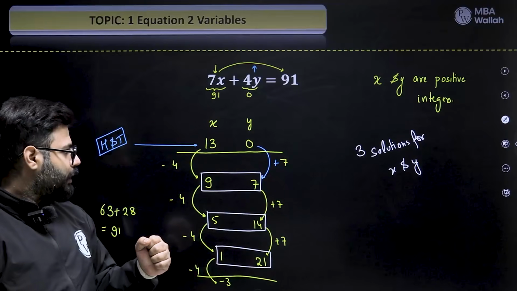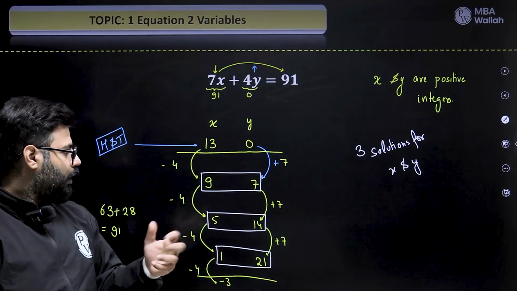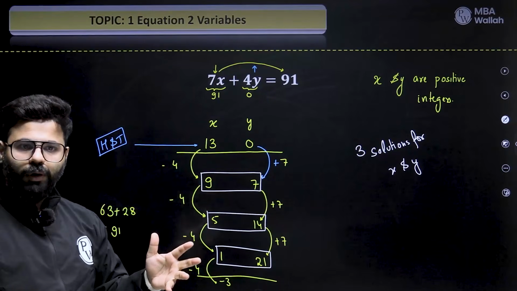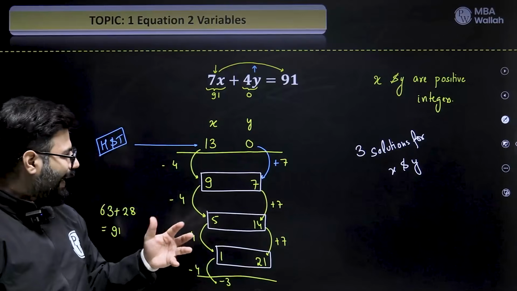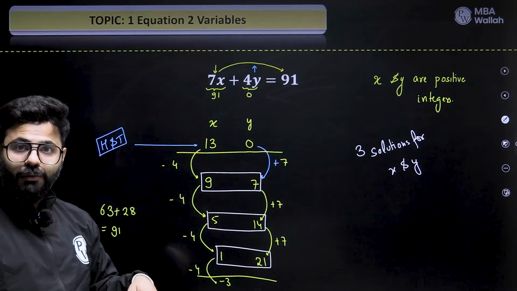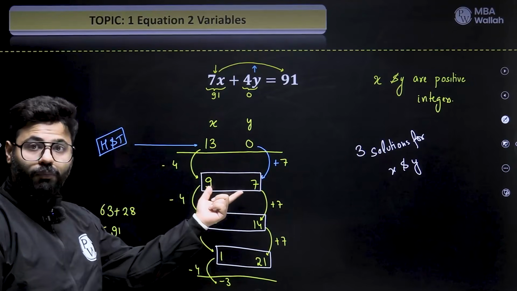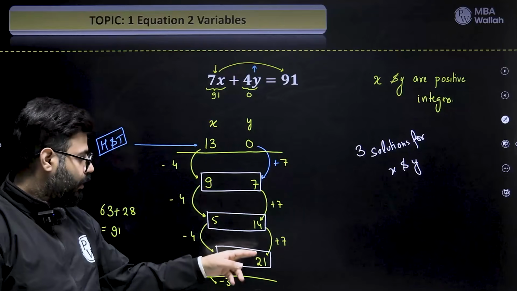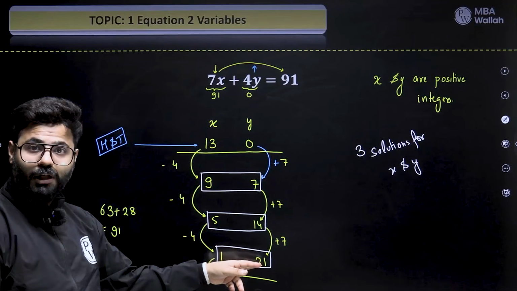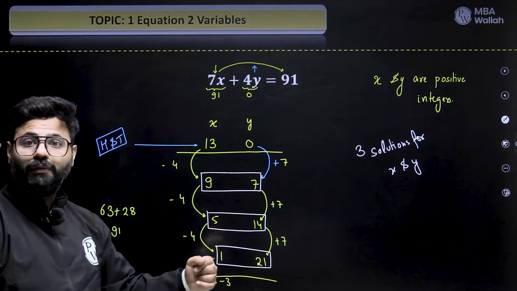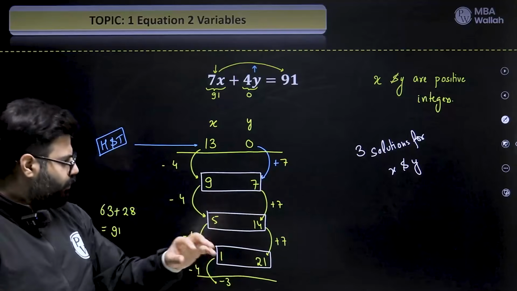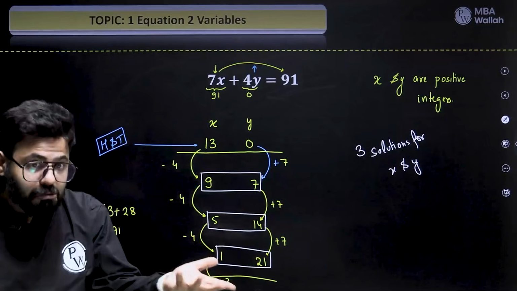The question says none of them is greater than 20 and their sum is greater than 16. 9, 7, sum 16, not possible. Sum is greater than 16. None is greater than 20. This is also eliminated. This is the answer, 5 and 14. So you can have extra information to get to a unique x and y also. Right.